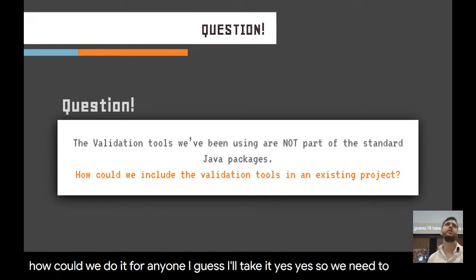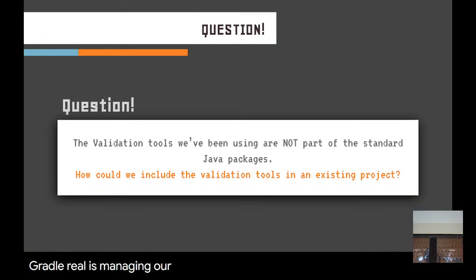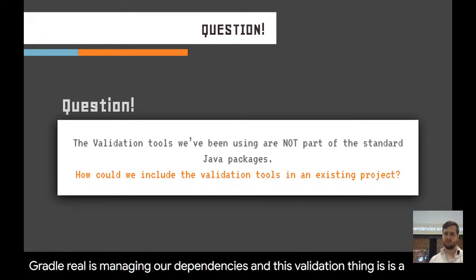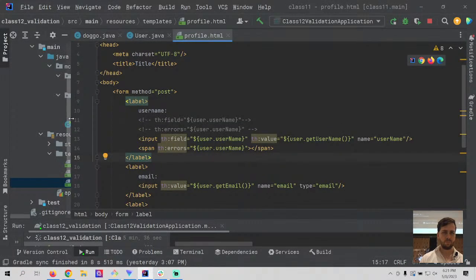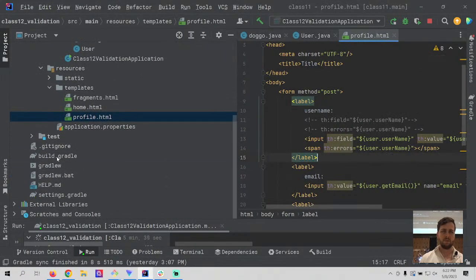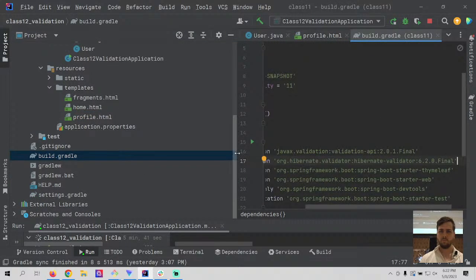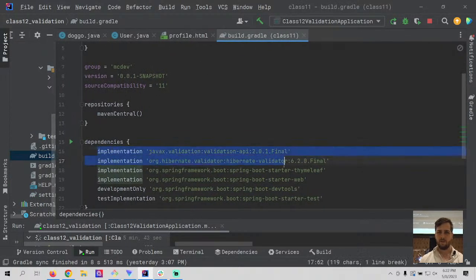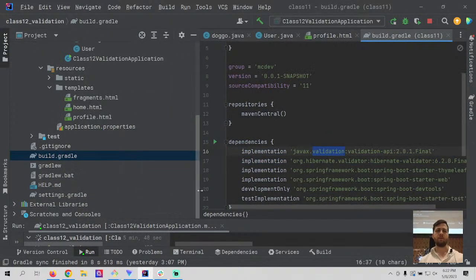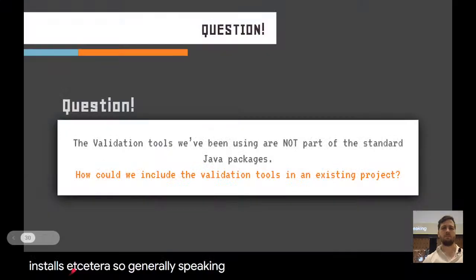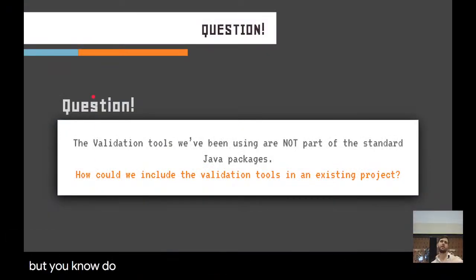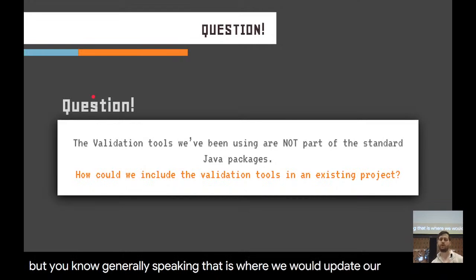Yes, so we need to update Gradle. Gradle is managing our dependencies, and this validation thing is a dependency. And I'll give a very quick view. In our build.gradle, I have here dependencies related to validation, and those need to be a part of it, and they can be included in the project by reloading the Gradle stuff and it installs it, etc. Generally speaking, that is where we would update our dependencies.